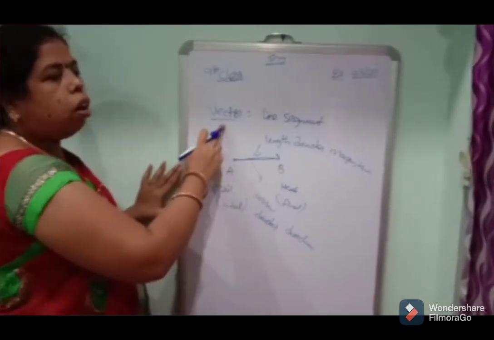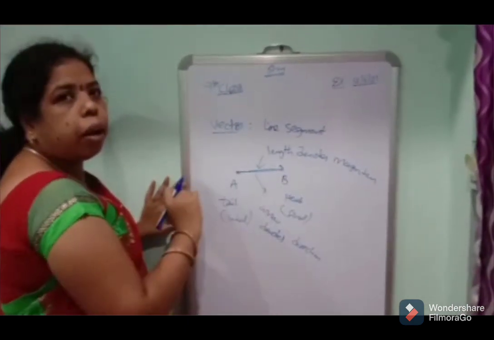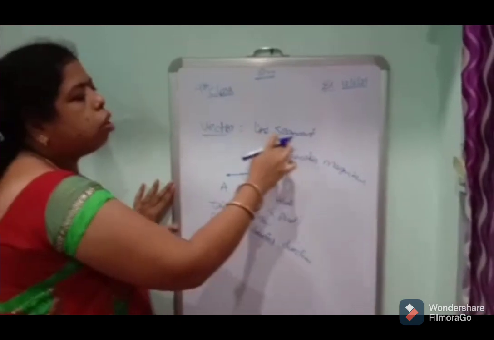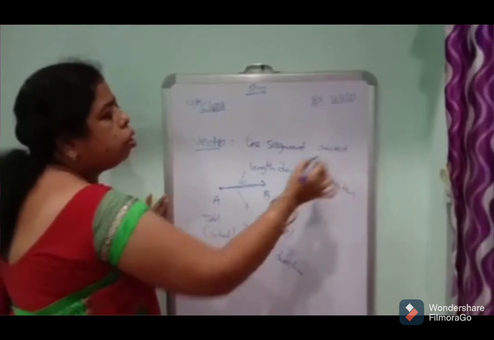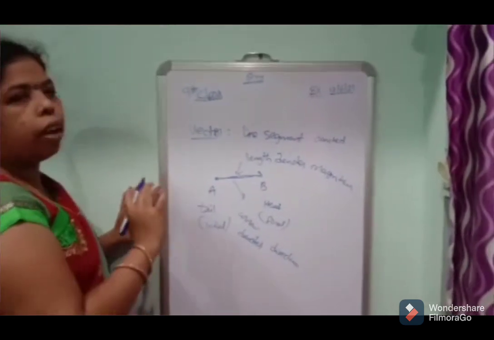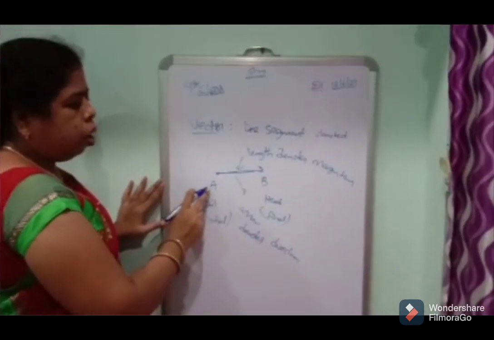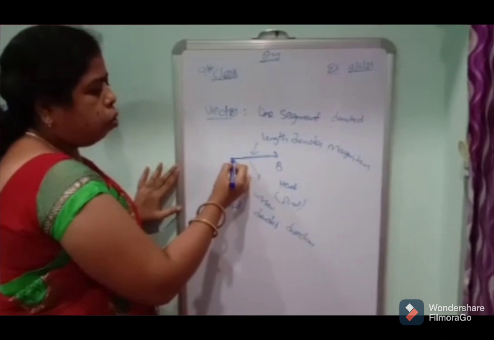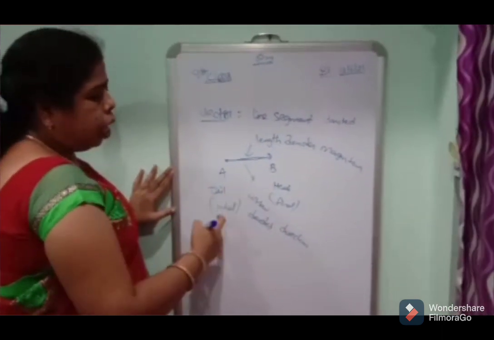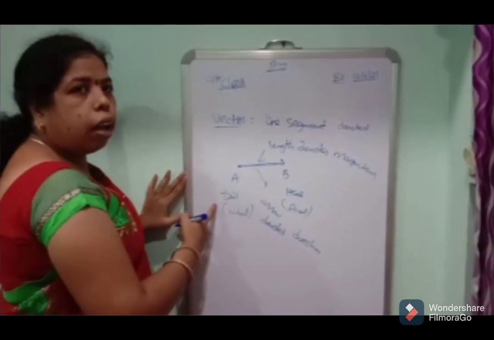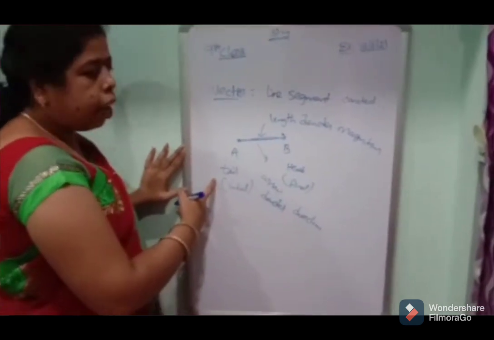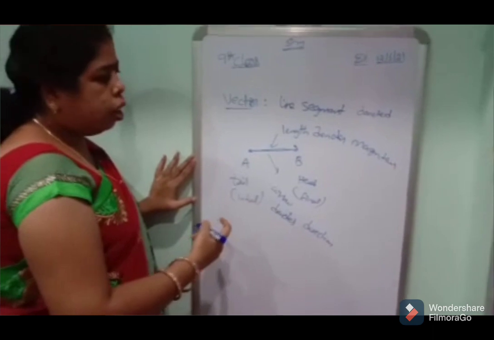First of all, a vector is a line segment. We can denote it by a line segment. For example, from initial point A to B. A is the initial point and B is the final point, and we can also call A the tail and B the head point.